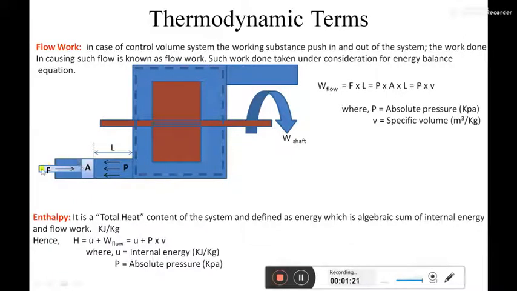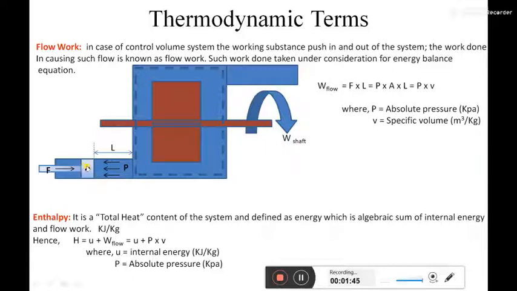Suppose a hypothetical piston is present whose cross-sectional area is A, and that piston applies a force F. This is a resistance force, which occurs due to the molecules present at the boundary of this system, because this piston wants to push the fluid present near to it.